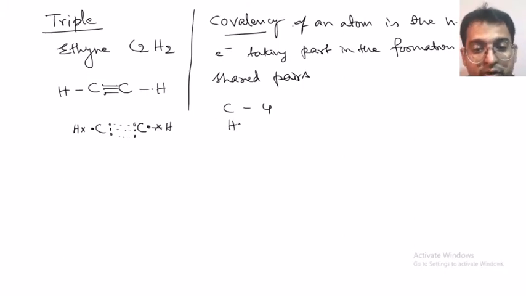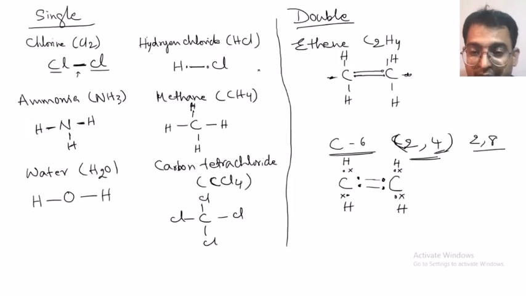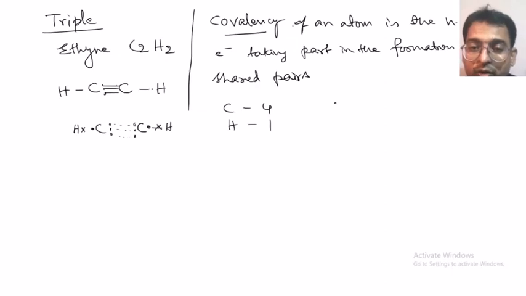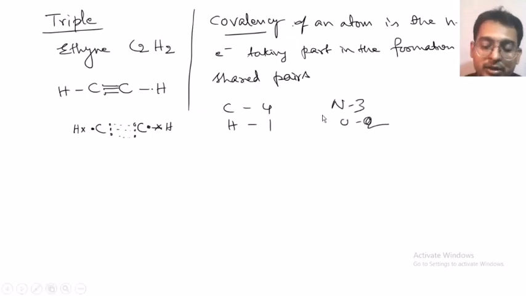So hydrogen will be 1. Similarly, in the case of nitrogen, 1, 2, 3, 3 electrons it is sharing. So the covalency of nitrogen will be 3, and oxygen 2. This is the covalency of the atom.